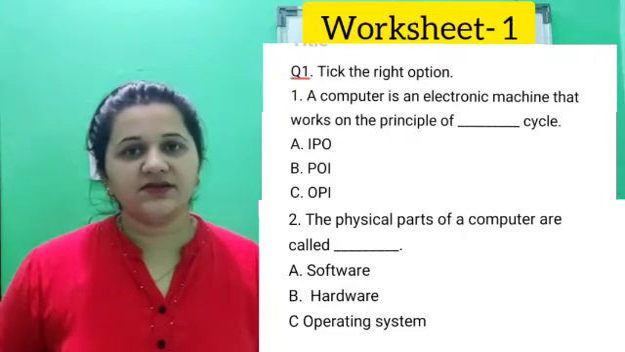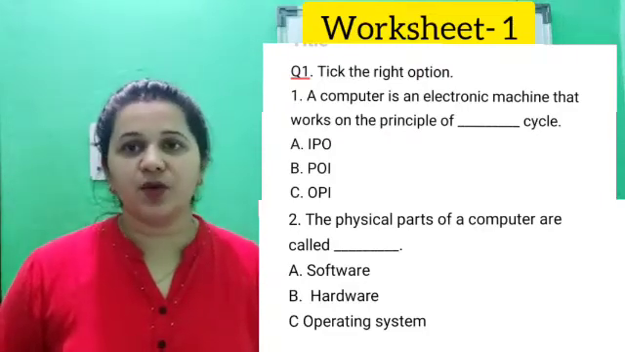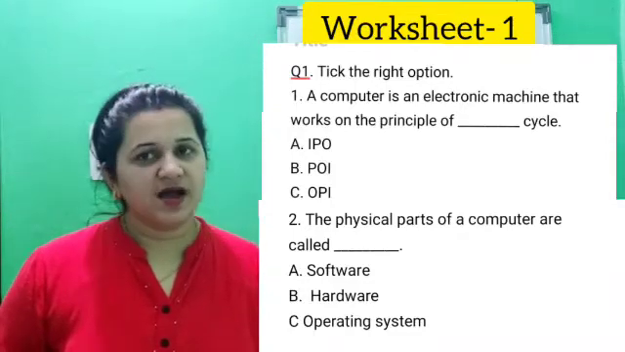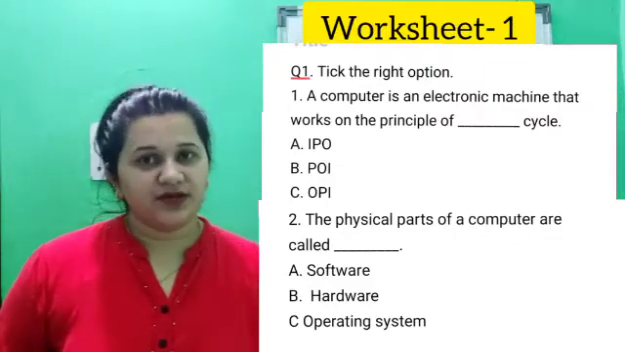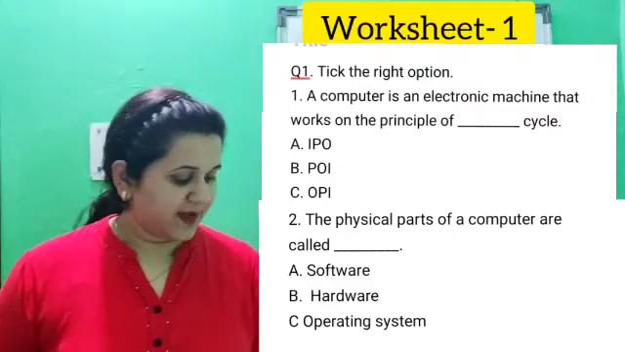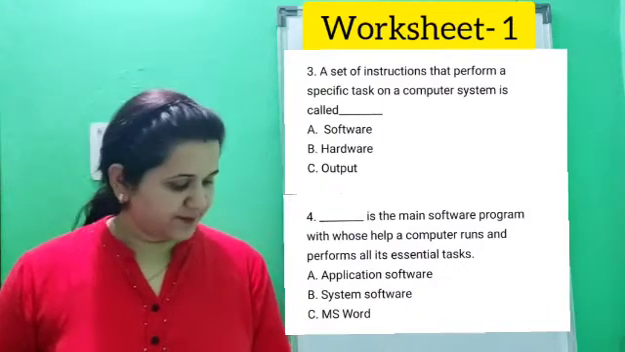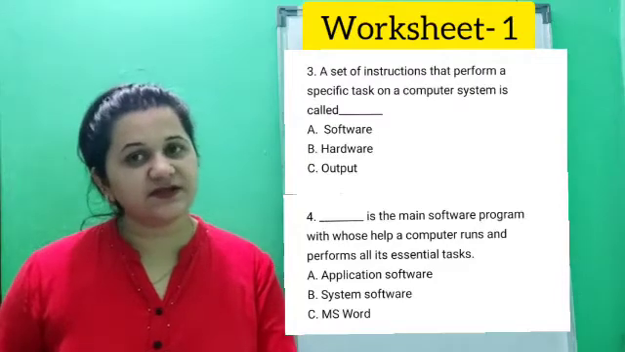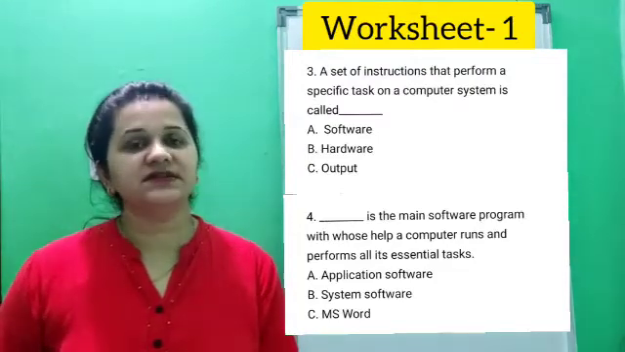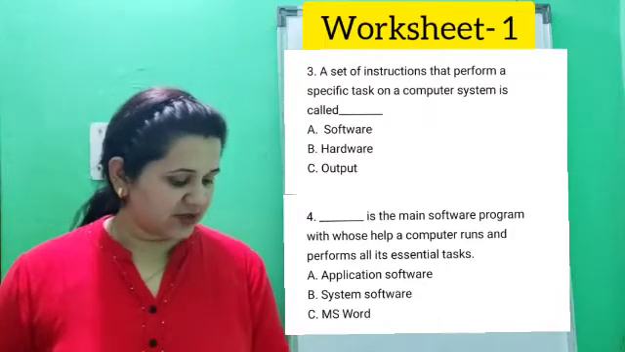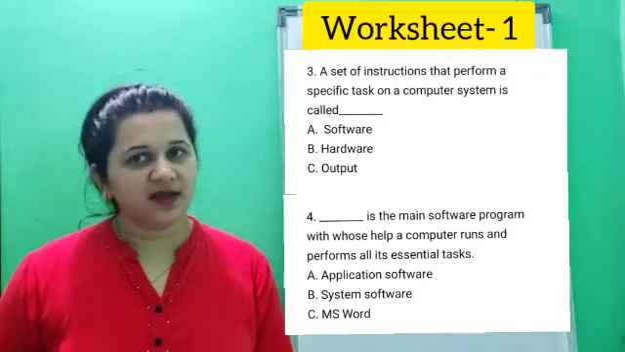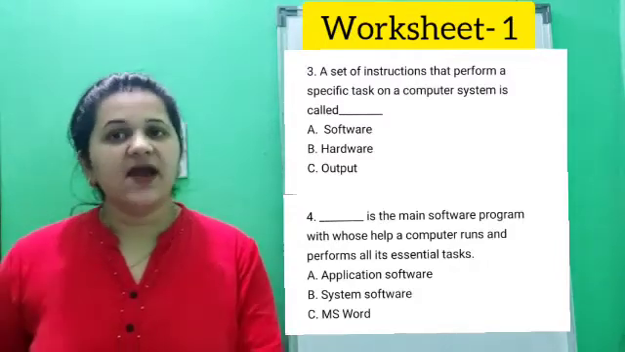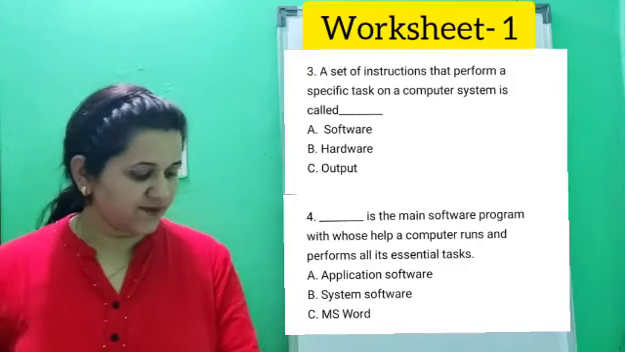The physical parts of a computer are called, options are A, software, B, hardware, and C, operating system. Now, the third question, a set of instructions that perform a specific task on a computer system is called dash. Options are A, software, B, hardware, C, output.